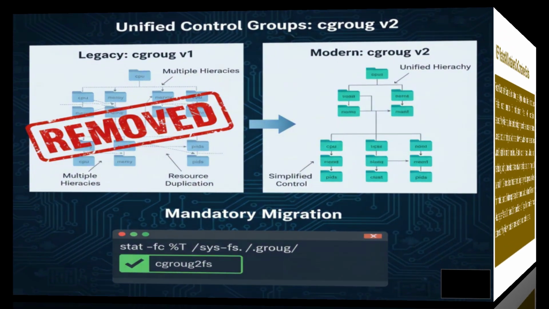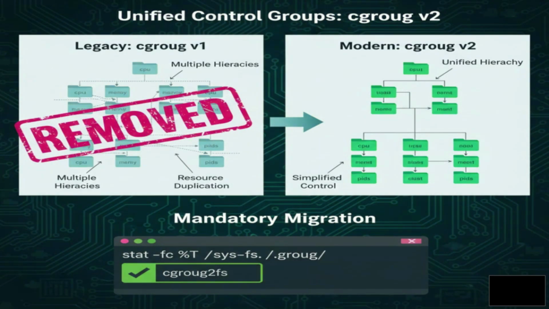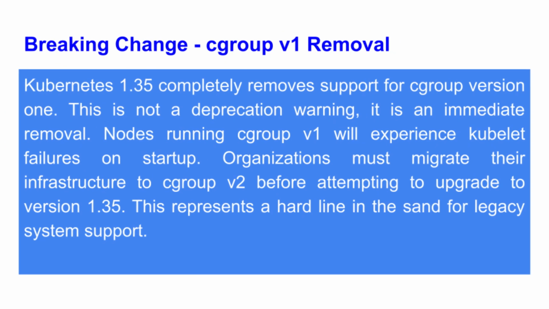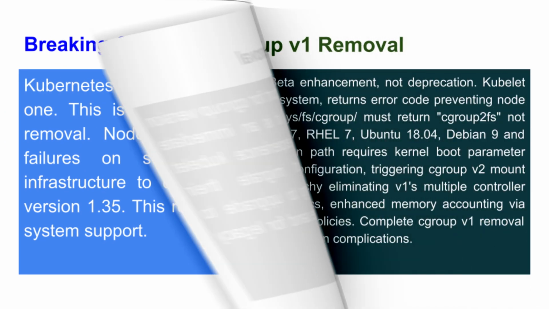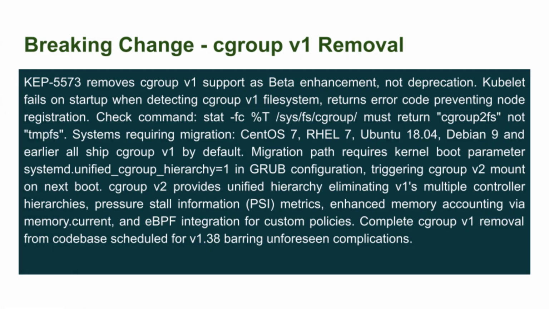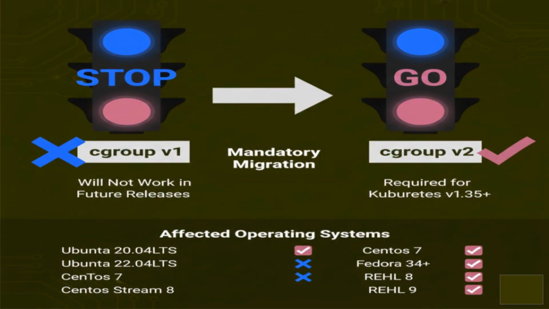Now let's talk about the changes that might break your cluster if you're not prepared. First, cgroup version 1 support is completely removed, not deprecated, removed. If your nodes are still running cgroup v1, Kubelet will fail to start. You must migrate to cgroup v2 before upgrading to Kubernetes 1.35.